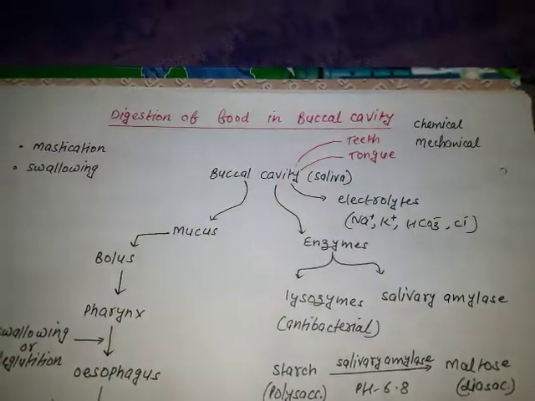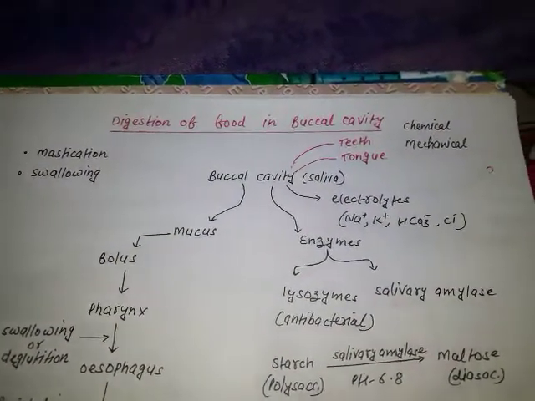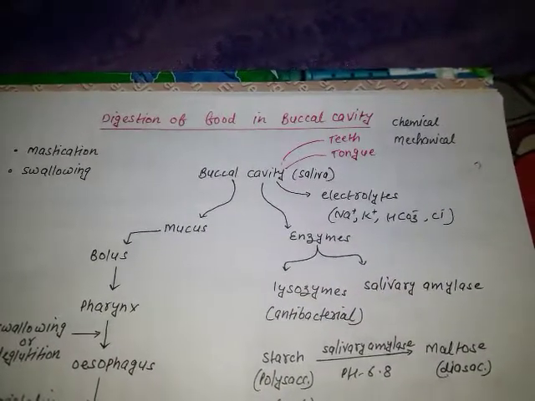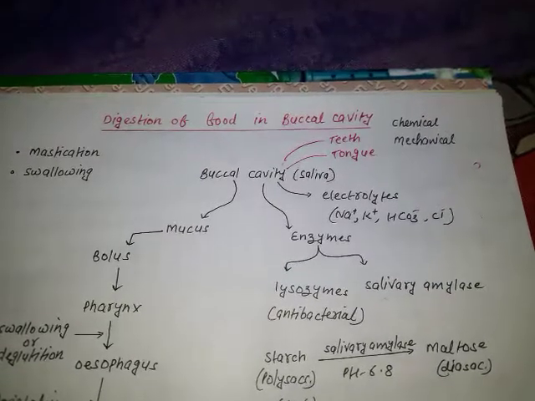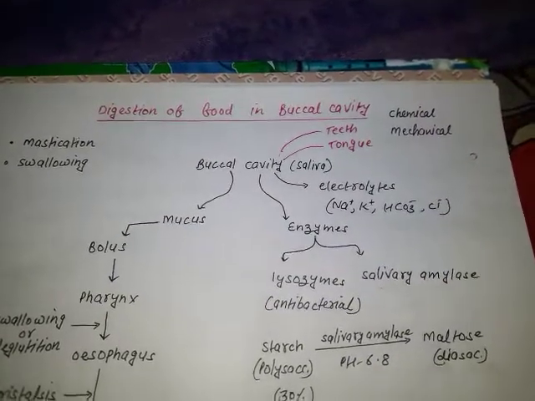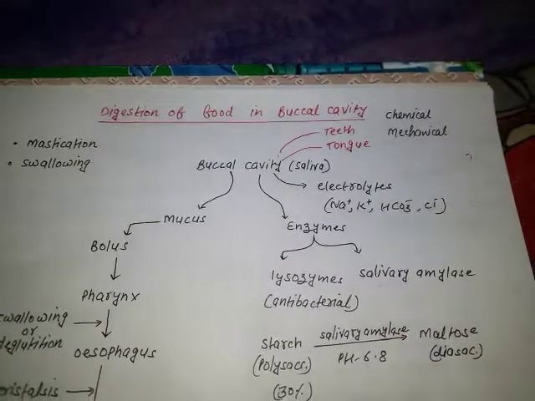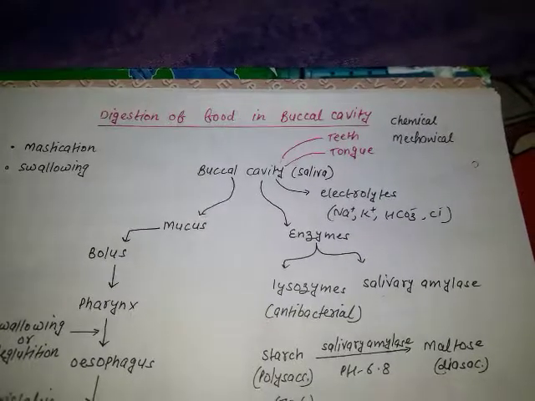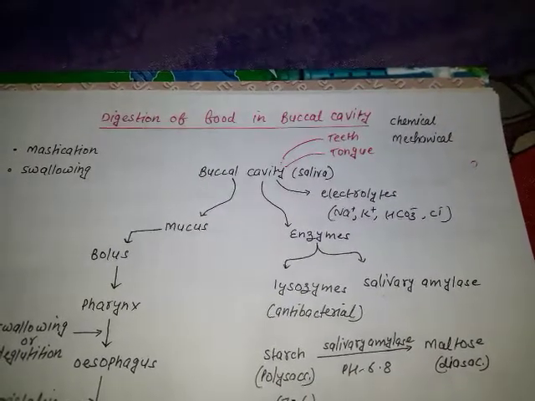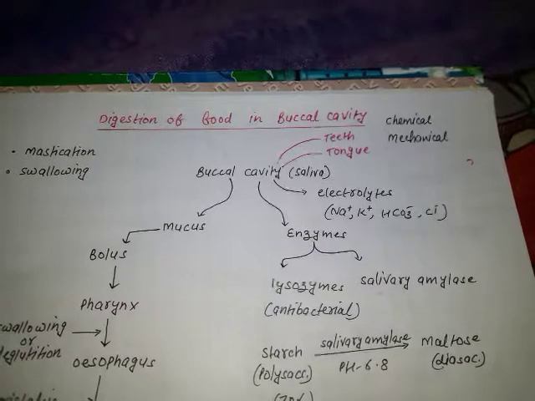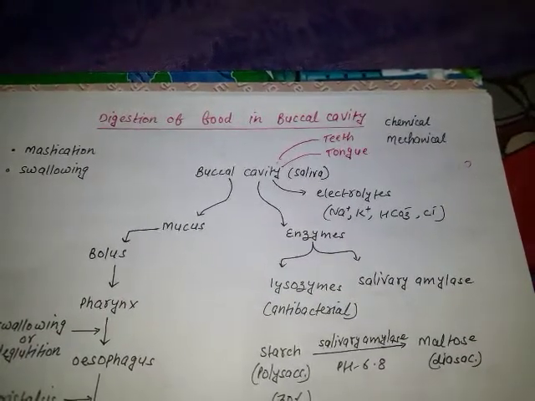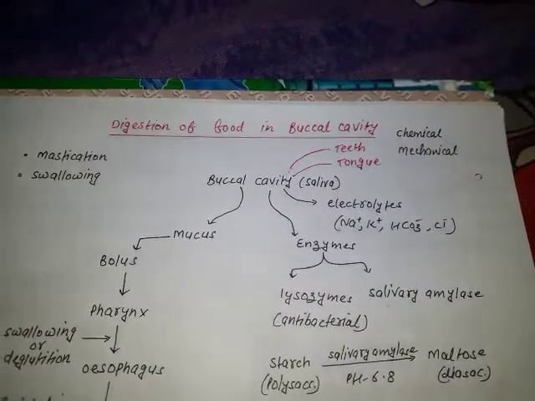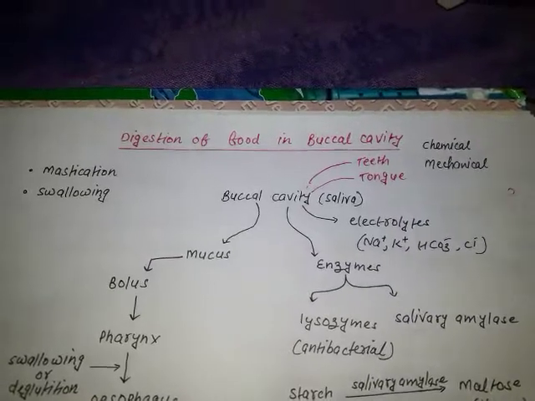Hello students, in the last video we finished with the alimentary canal as well as the associated glands, and today we will discuss the digestion of food. We know that the digestion of food takes place in the buccal cavity, in the stomach and in the duodenum region of the small intestine. Now we will do the digestion of food in subparts. First is the digestion of food in the buccal cavity.